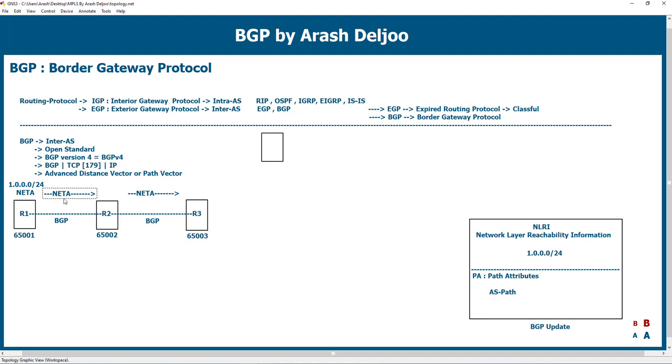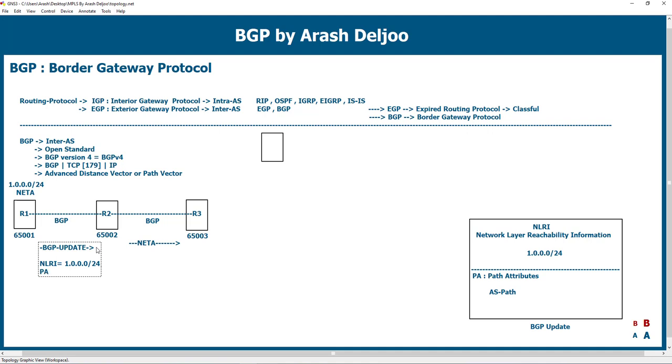Here, we want to send this address from R1 to R2, so we should send a BGP update. This is a BGP update with two most important parts. First, NLRI: R1 sets 1000/24.